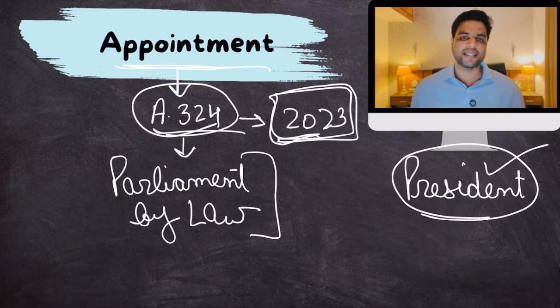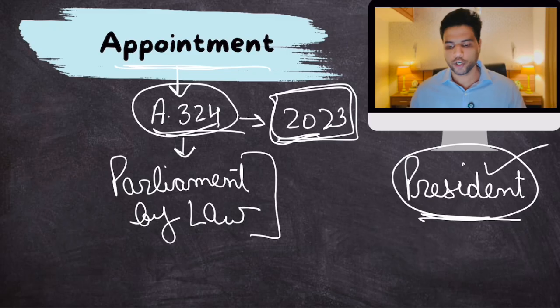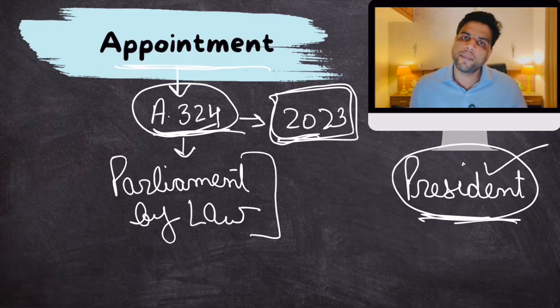Now, many parties and many experts objected to this because they thought that if this power solely lies with the president, then the ruling party can basically appoint their favorites in the Election Commission. This is a possibility because the constitution says that it's up to the president, but yes, Parliament can regulate by law. Up till then, there was no parliamentary law. So many people allege that ruling parties, whenever they are elected, appoint their favorites as election commissioners.